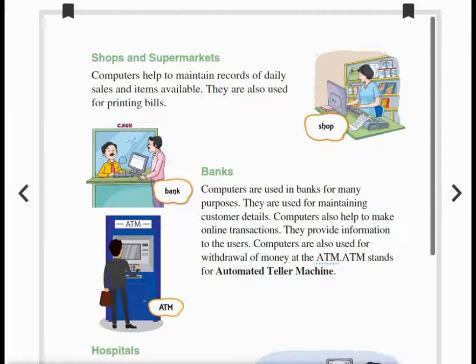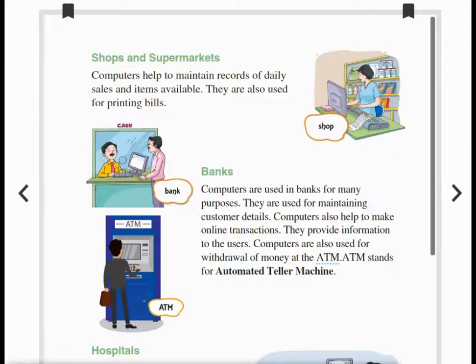Computers are used in banks for many purposes. They are used for maintaining customer details. Computers also help to make online transactions. So nowadays, we don't even need to go to the bank for transactions, isn't it? Yes, even on the computer itself we can make transactions, and they provide information to the users.